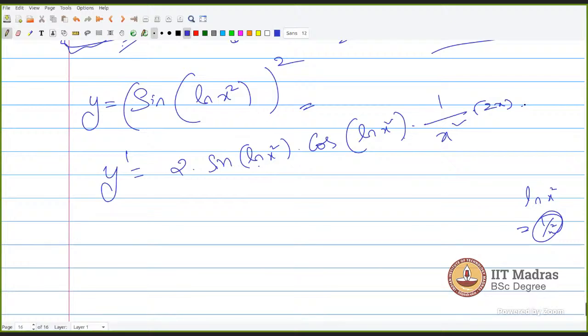What is the differentiation of 1 by log x? How do you differentiate this? Use u by v.